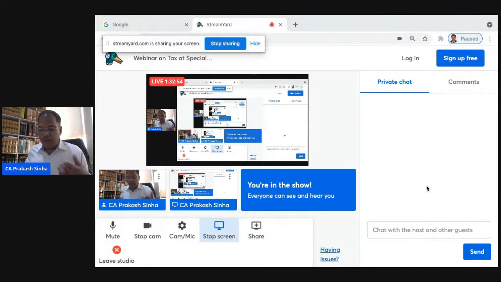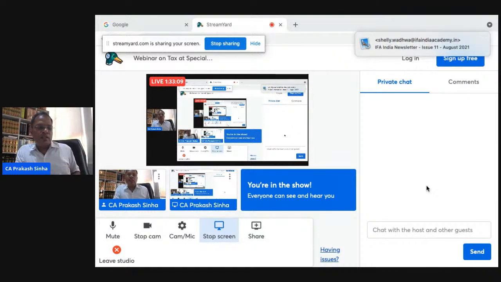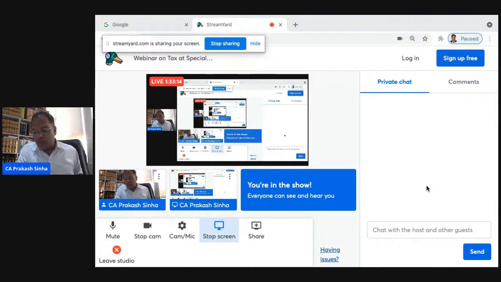After that, if any previous year distributed income or any part thereof is received by a unit holder from the business trust in the nature referred to in section 23FC, then such distributed income or part thereof shall be deemed to be the income of such unit holder and shall be charged to tax. We have already discussed that it will be charged to tax in the hands of the unit holder. Any person responsible for making payment of the income distributed on behalf of the business trust to a unit holder shall furnish the statement. So that is the procedure part.